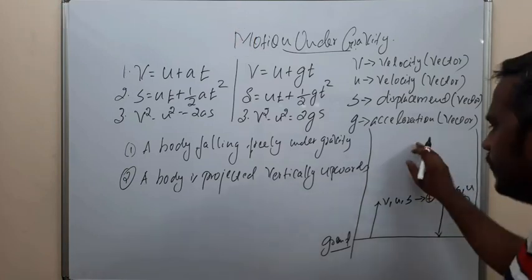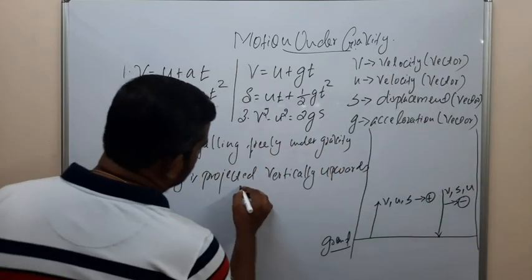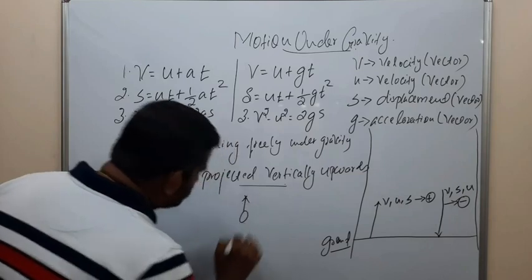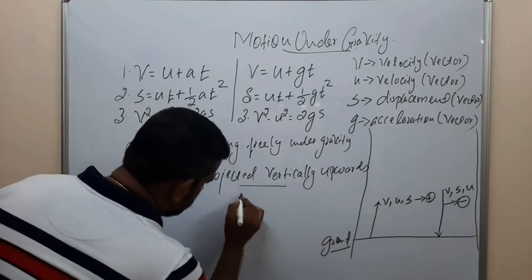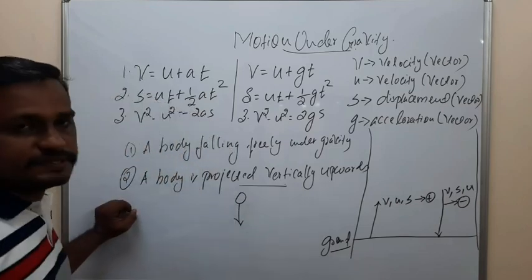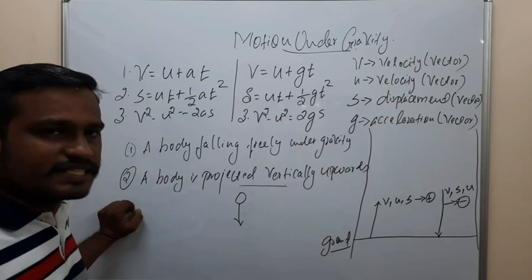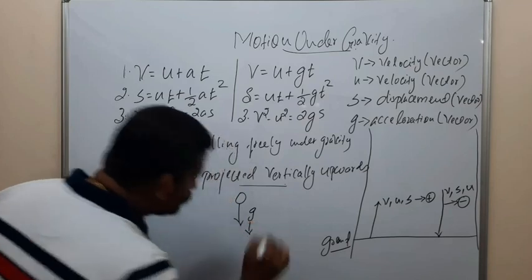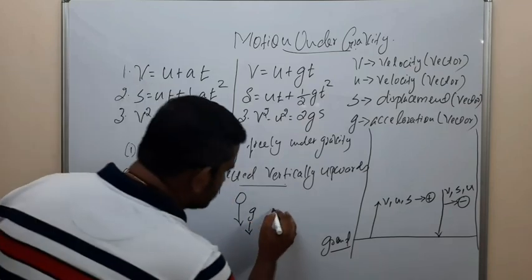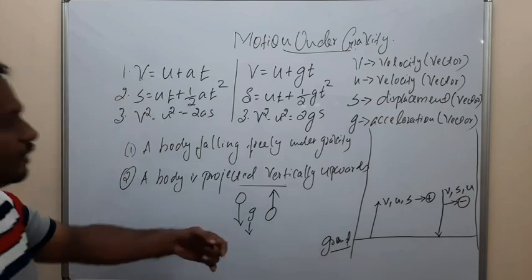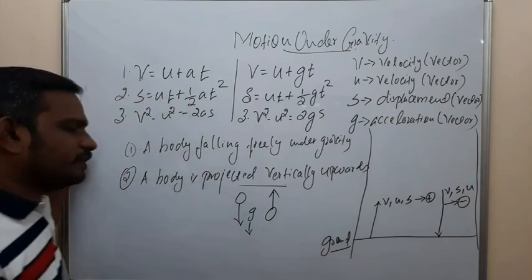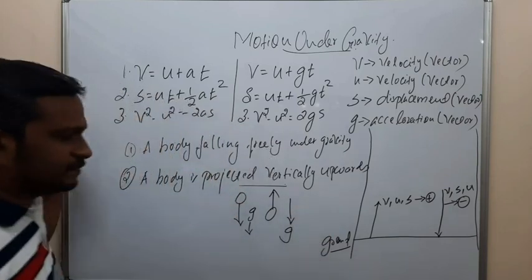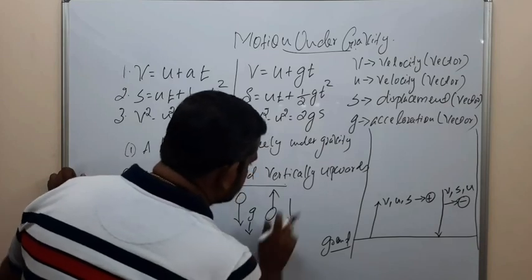Then what about g? If the object is coming downwards, what is the direction of g? g is acting towards the ground. When an object is going upwards, what is the direction of g? g is still acting downwards.